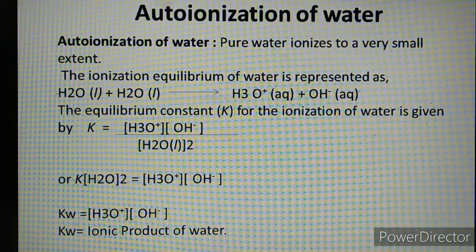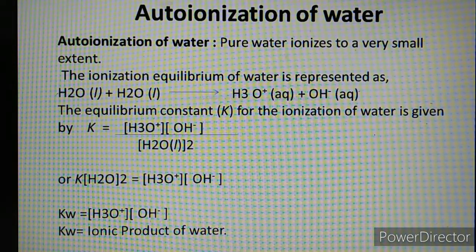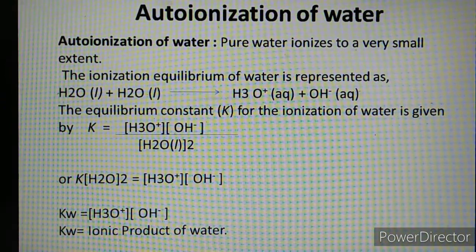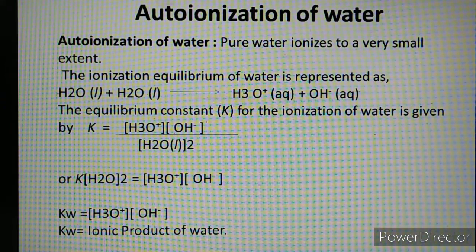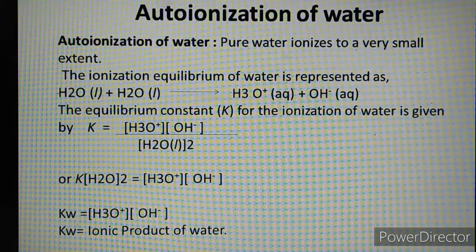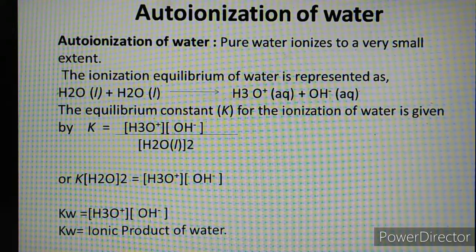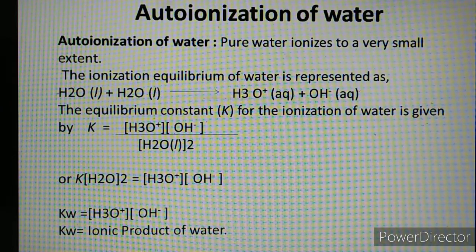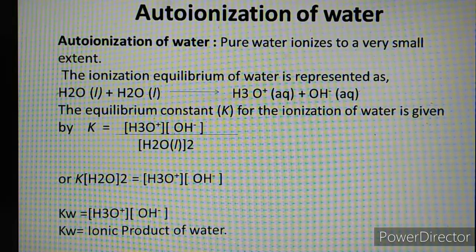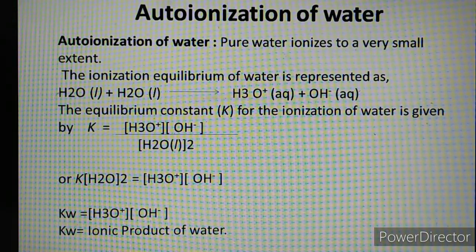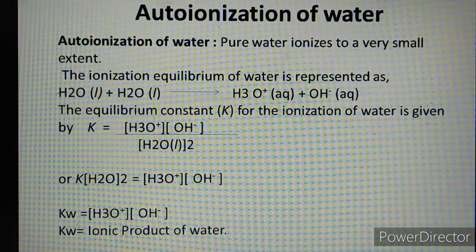So what is Kw? K is the equilibrium constant, W is for water. So equilibrium constant for water is also called the ionic product of water. So Kw is called the ionic product of water. What is the ionic product of water? It is equal to concentration of H3O plus into OH minus. This hydronium ion concentration is similar to H plus ion concentration. So we can also say that Kw is equal to concentration of H plus ion into concentration of OH minus ion. That is called the ionic product of water.